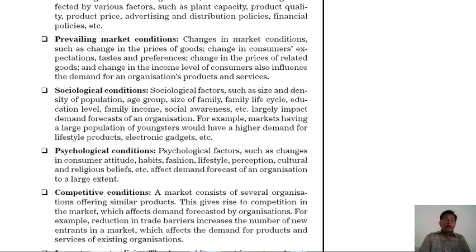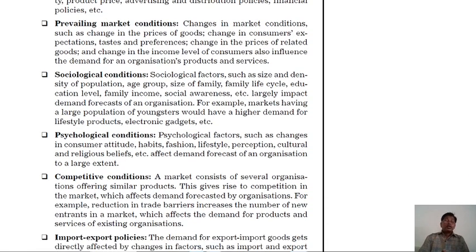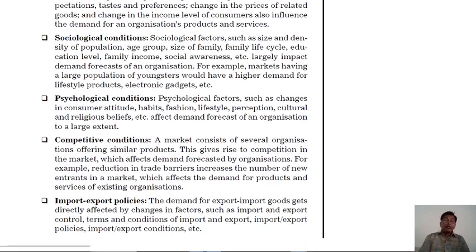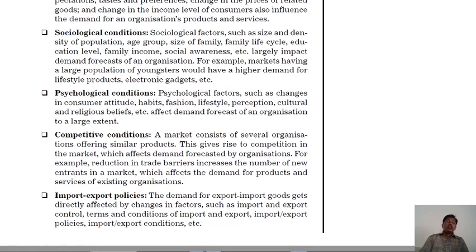Next, competitive condition. The competitive condition affects every entrepreneur or organization in the market. Here, a market consists of several organizations offering similar products.